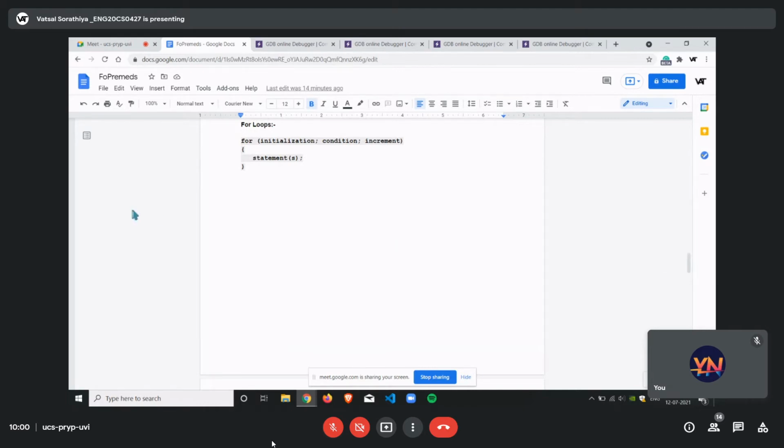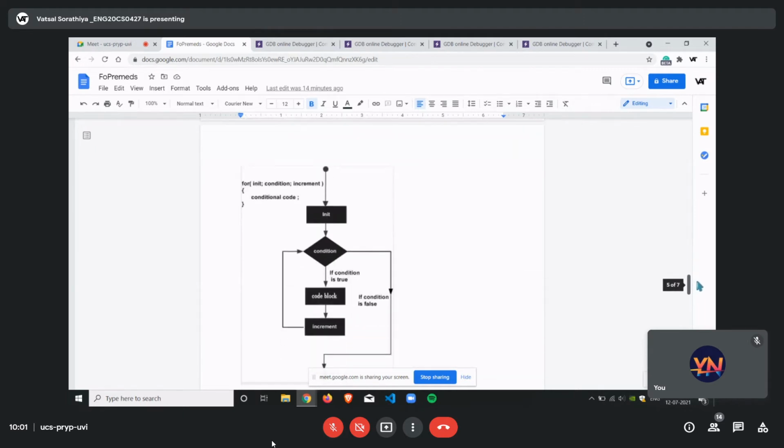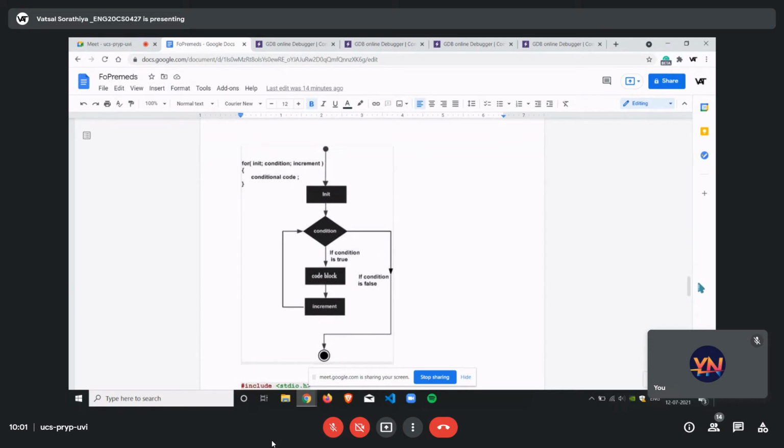So we'll start off with for loops. In for loops, the syntax goes like for, there is an initialization, which is followed by a semicolon and a condition, which is again followed by a semicolon with an increment. And then we have the statement S. Statement S can be anything, like we want to do a stipulated task, so there will be a code block for that. If it follows the condition, it will go inside it and execute, and will end the loop like that. So this is the code block which we have used. There is an initialization, condition and an increment inside a loop.